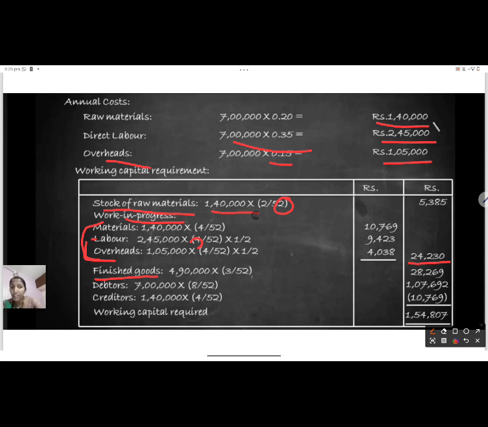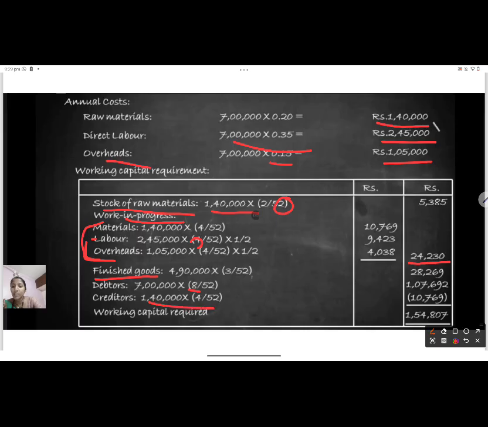Sales 4 lakh 90,000 is given into how many weeks? 3 weeks. It is already given in the question. So 3 by 52. Debtors conversion is given. For customers, how many weeks have we already been given? 8 weeks. So 7 lakh into 8 by 52.